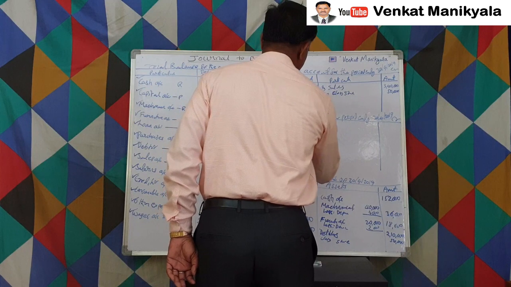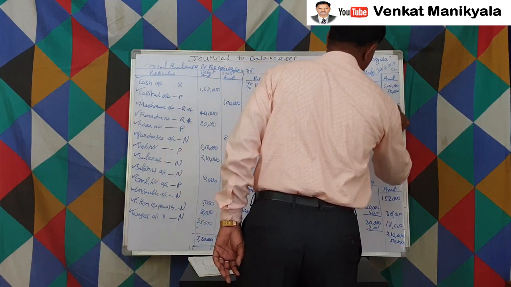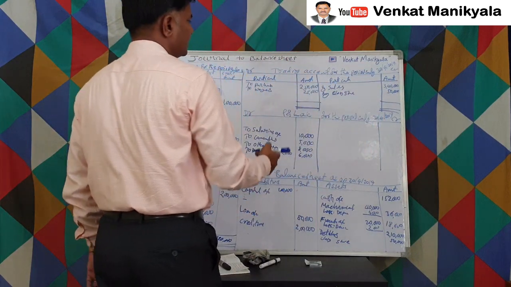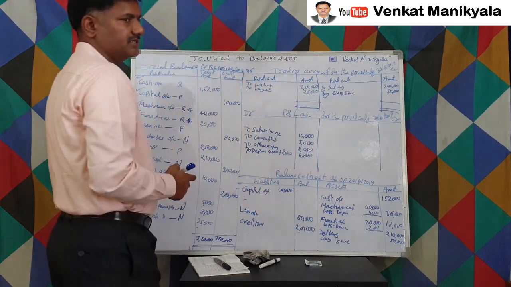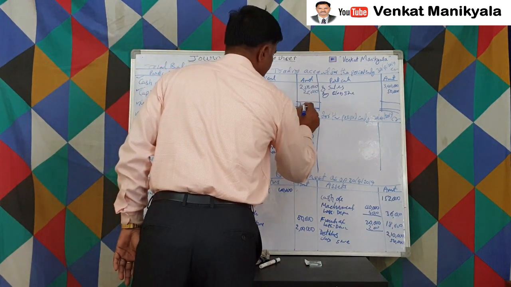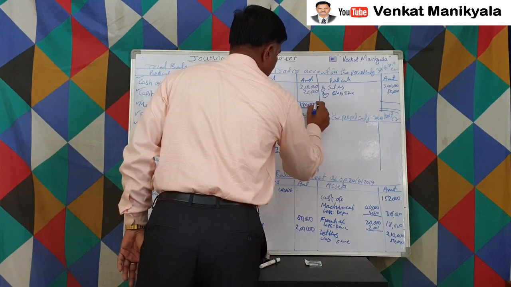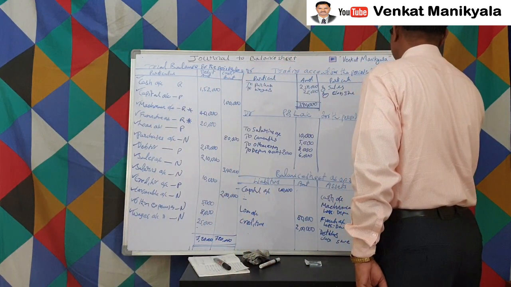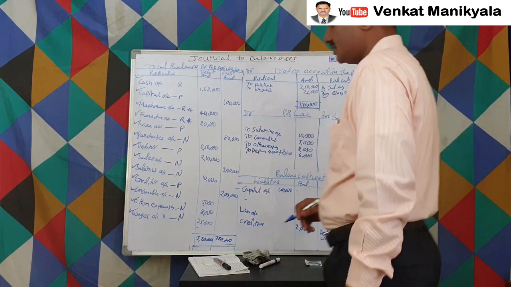So first we have to balance the trading account. So in the trading account, see, 3,90,000 is on the credit side, 2,75,000 is on the debit side. So the credit side is more. So 3,90,000, write on both sides.